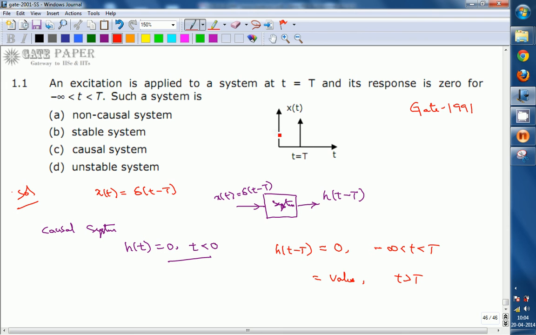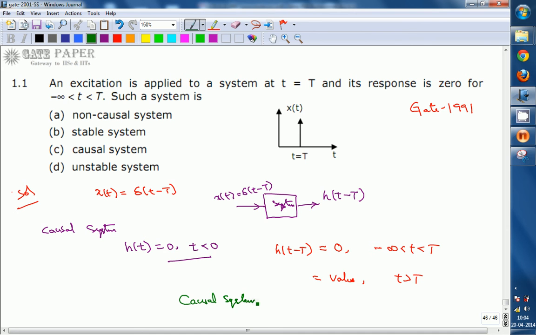Before applying the input signal we don't have any response. Such a system, whose output is obtained only after applying the input signal, we call a causal system.